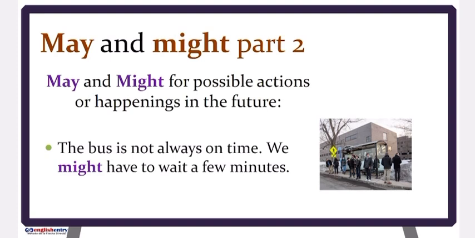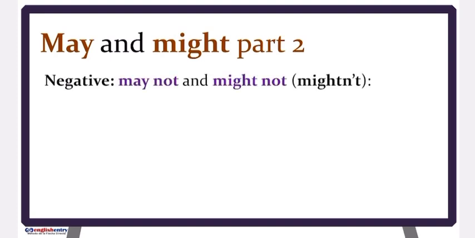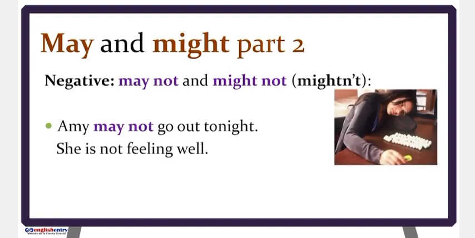Okay. The negative forms are may not and might not. Let's see examples. Amy may not go out tonight. She is not feeling well. Now, this sentence means possibly Amy will not go out.